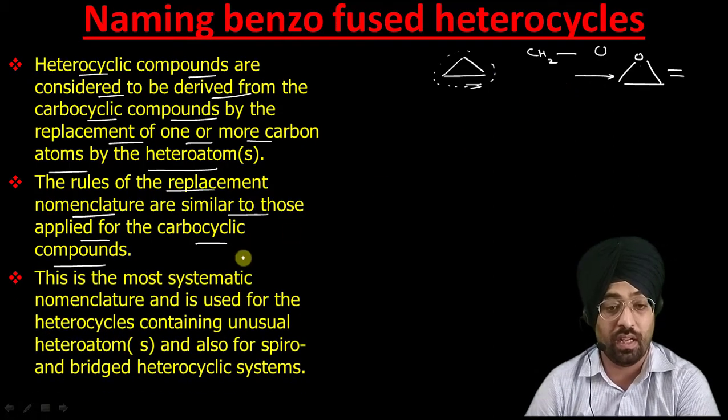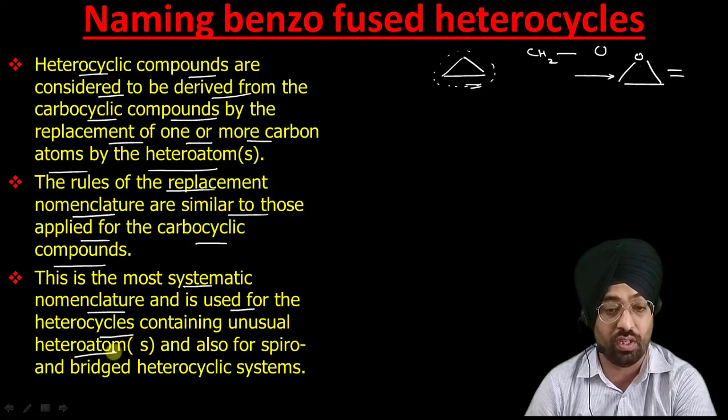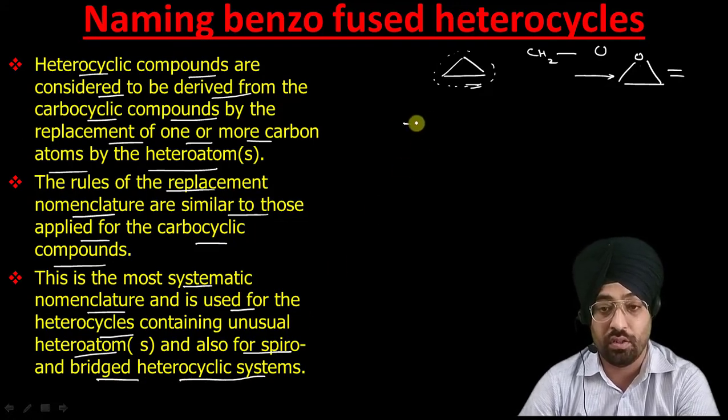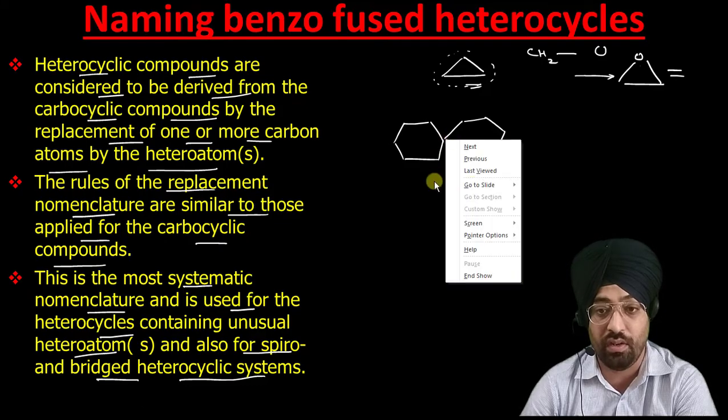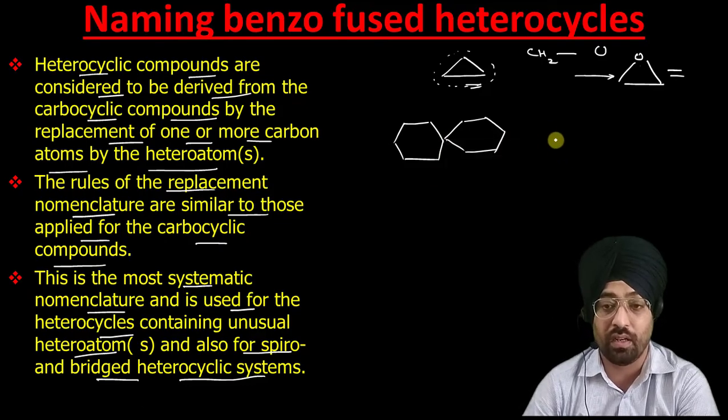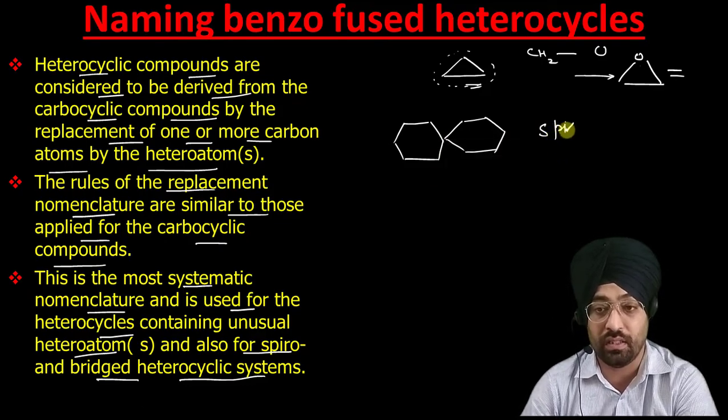This is the most systematic nomenclature, and it can be used for naming heterocycles containing unusual heteroatoms, and also for spiro and bridged heterocyclic systems. So what are spiro systems? Suppose these are two cyclohexane rings. If they are attached like this, we call this compound a spiro compound, in which two rings are attached by only one carbon atom. It is a spiro compound.